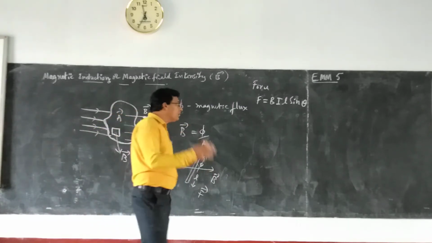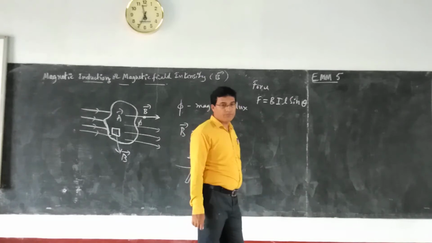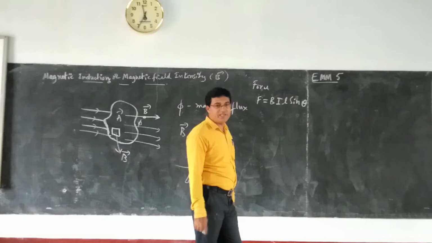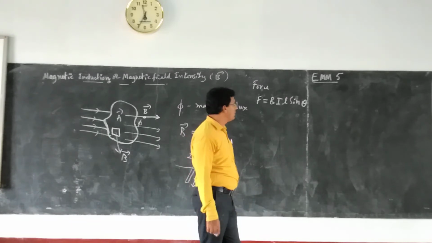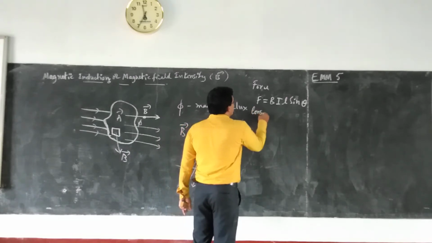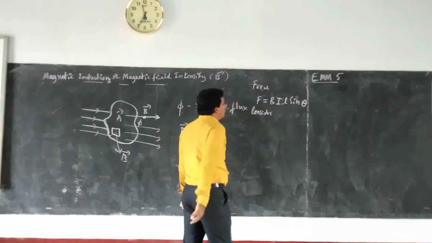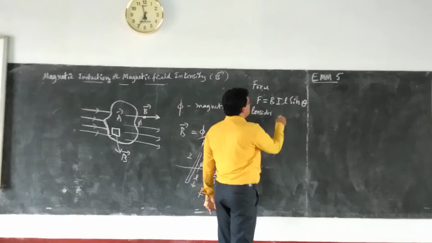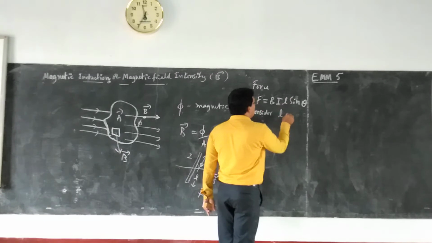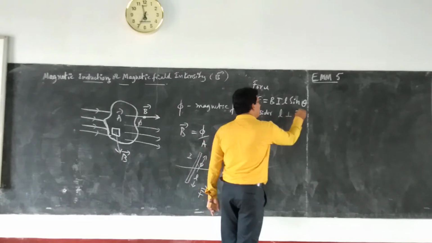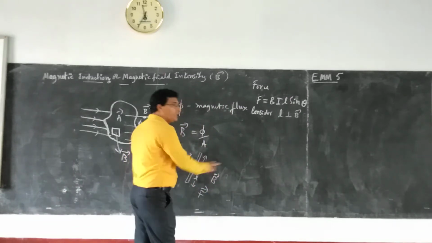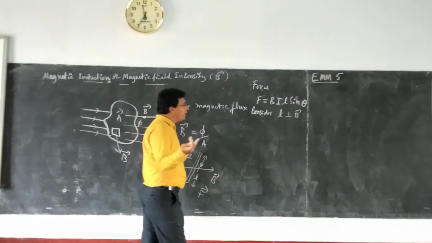By making use of this expression, we will define the magnetic field intensity or magnetic induction. For that purpose, let us consider the conductor kept perpendicular to the magnetic field. That is, the length of the conductor L will be perpendicular to the magnetic field. If the current carrying conductor is kept perpendicular to the direction, then what is theta? Theta is equal to 90 degrees.